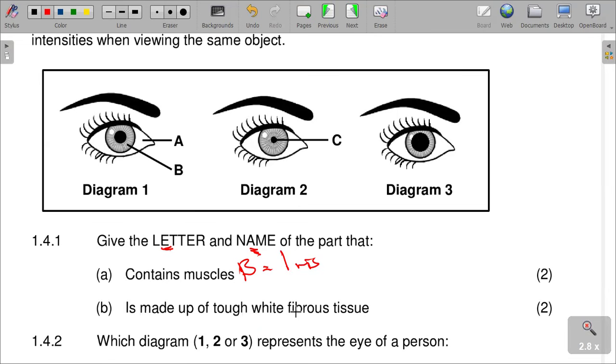And then the letter and name of the part that is made up of tough white fibrous tissue. Question 1.4.1b. What is it, that one? It is supposed to be the sclera, which is A. It is A, which is the sclera.